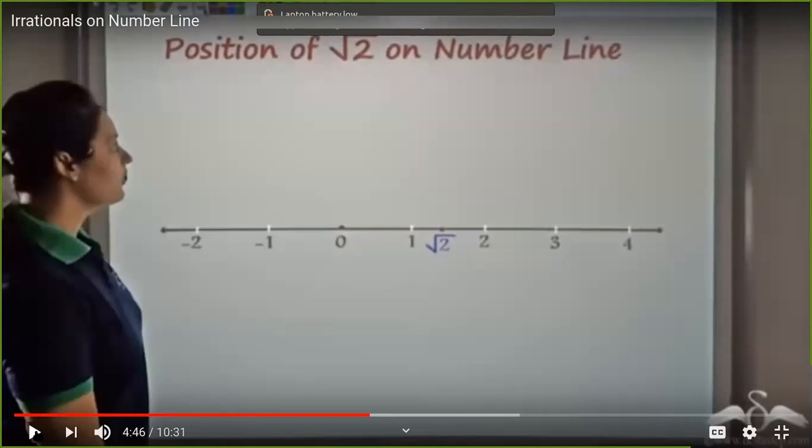We can do it in two or three different methods. This is the direct method which she has shown you. One by one, you take the numbers, bring in Pythagoras, and try to locate the irrational on the number line. But there are other ways also. There is another method called the spiral method, which will allow you to show the irrational number on the number line.